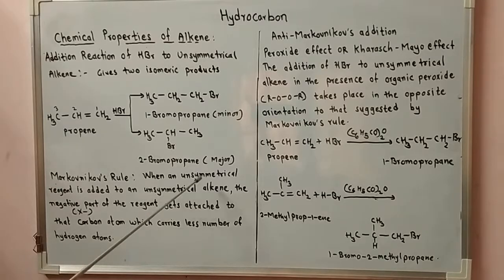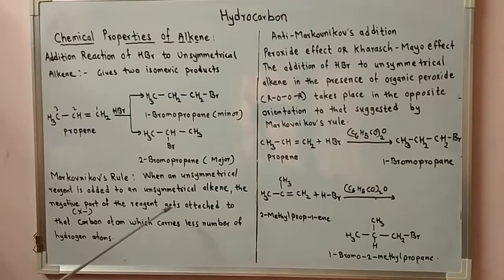So when an unsymmetrical reagent, for example hydrogen bromide, is added to an unsymmetrical alkene, here we are seeing the example of propene. Then the negative part of the reagent, X minus, in this example Br minus, gets attached to that carbon atom which carries less number of hydrogen atoms.